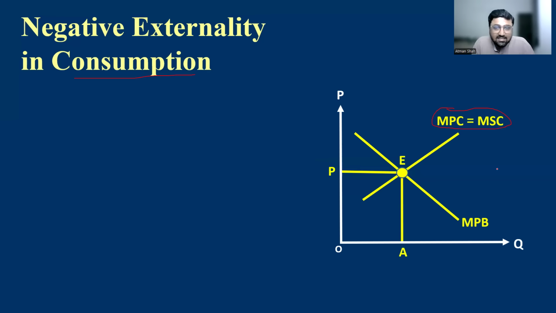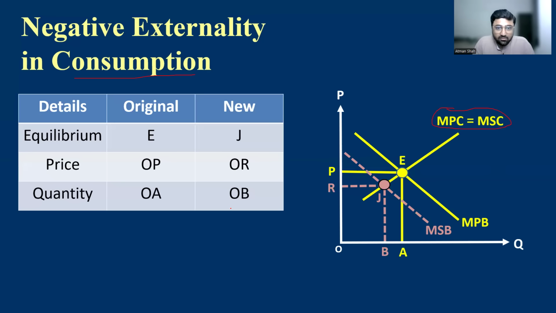If we consider this external cost, the marginal social benefit for each level of output is lower, and therefore the MSB curve is to the left of the MPB curve. You can see in the diagram. So the new equilibrium point is J, the new equilibrium price is OR, and the new equilibrium quantity is OB. Here we can see price reduces from OP to OR, and quantity also reduces from OA to OB. The consumption reduces from OA to OB.